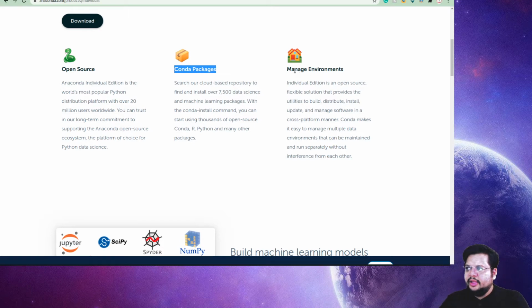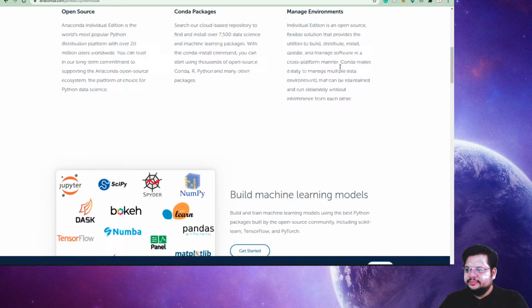At the same time, it has an internal environment management function, which is used when you are working on two or three projects in parallel, where every project has separate dependencies of versions. Then you can create a separate environment for each and work like that. This is a bit different, which I don't expect you to focus on right now. We'll definitely discuss it whenever the time comes.